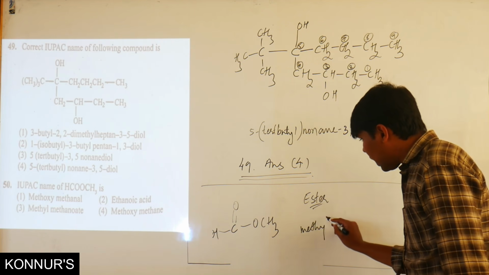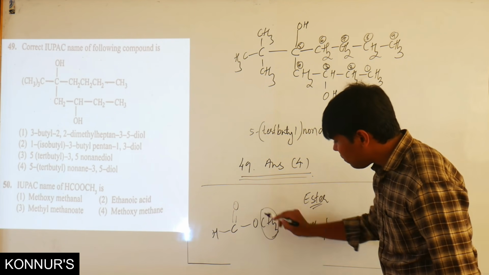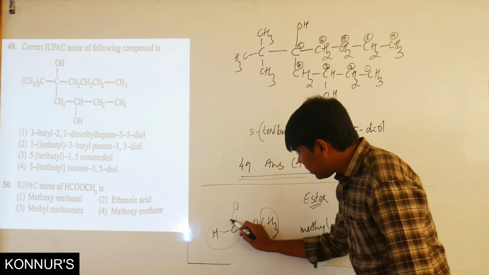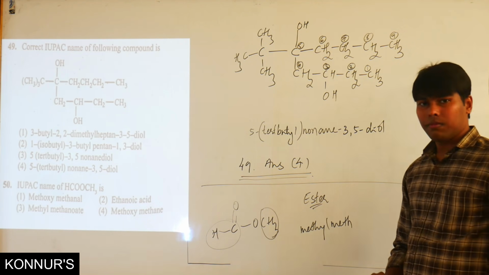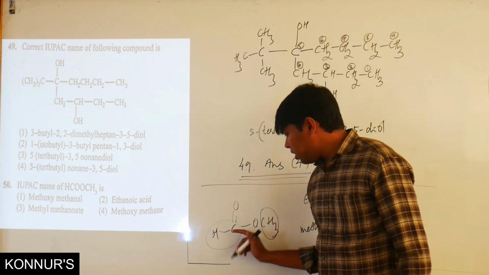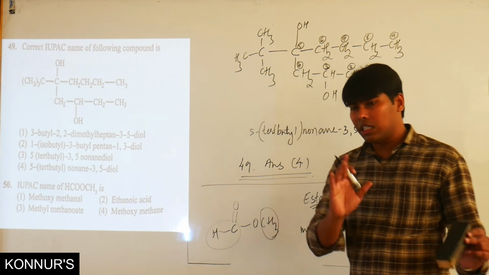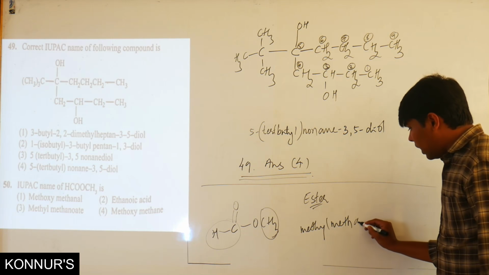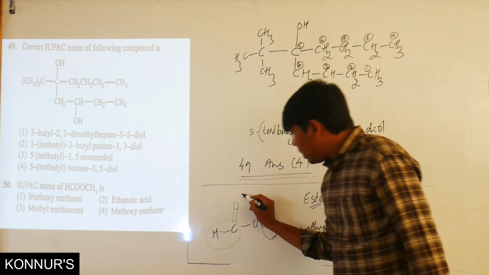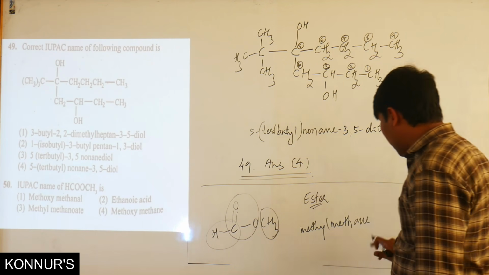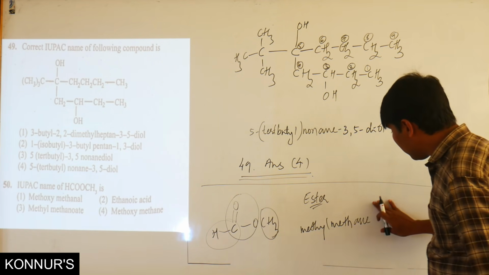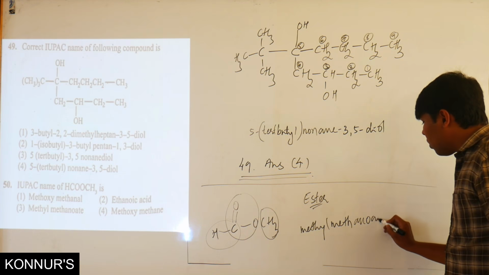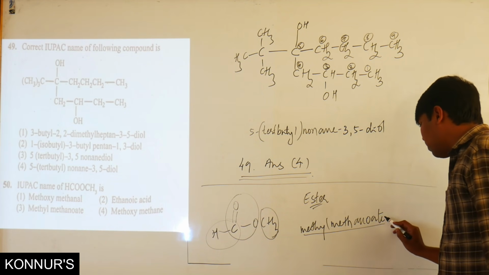Methyl is over now, and only one carbon is there, so meth. And here, since there are no carbon-carbon multiple bonds, consider it as ane only, and this is named as oate. In order to add oate, it will start from the O, and the last letter e is eliminated, giving oate. So methyl methanoate.